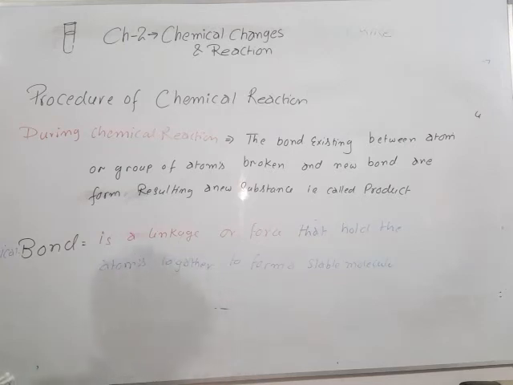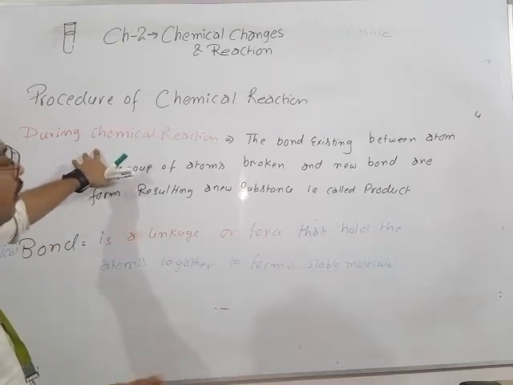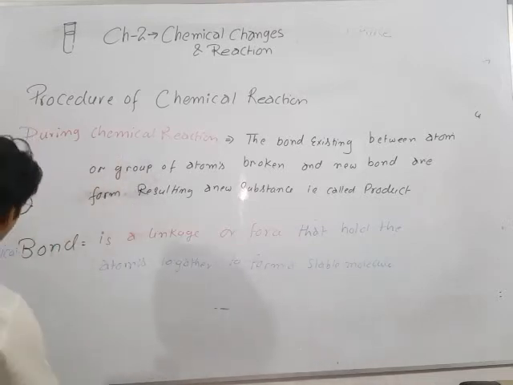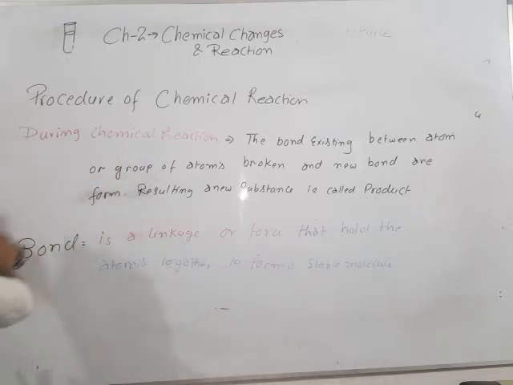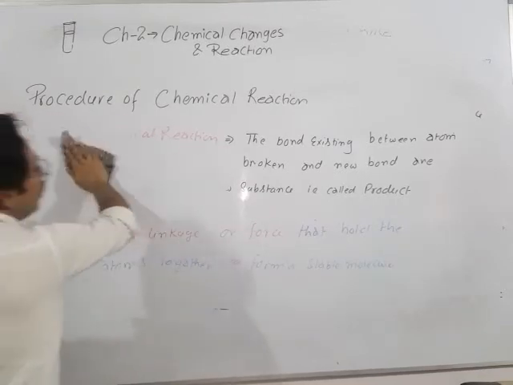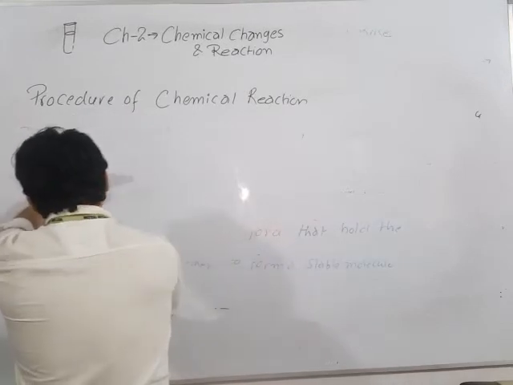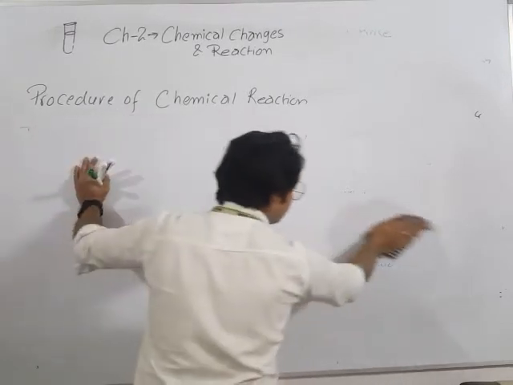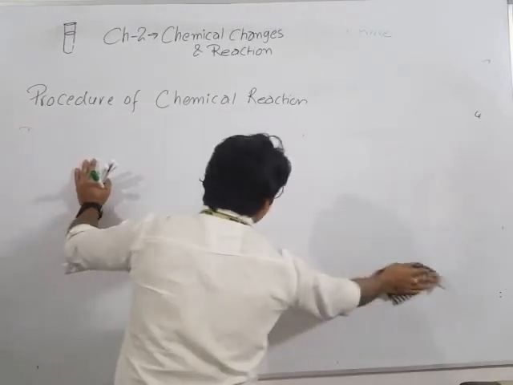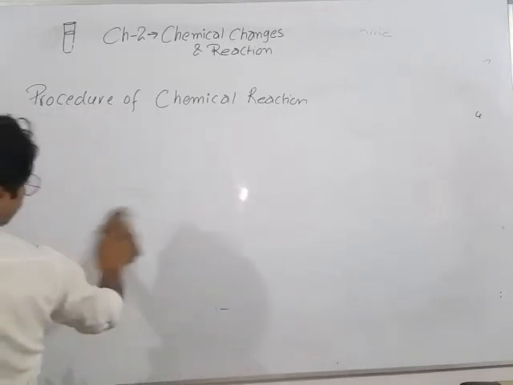Now we are going to discuss how we represent a chemical reaction. A chemical reaction we can represent by the chemical equation. In a chemical equation we use symbols like arrows and symbols of atoms and elements.